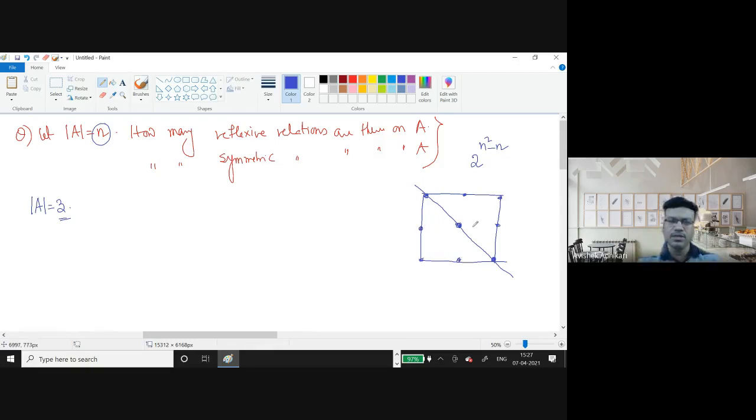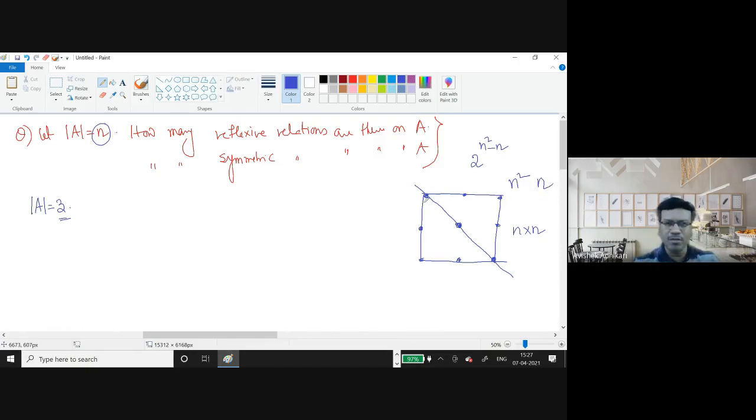Okay. So if you have an n cross n matrix, how many elements are there in the diagonal? There are n many such elements. So how many elements are there in the whole matrix? N square. So there are n square many elements in the whole matrix, out of which there are n many elements which are on the diagonal.